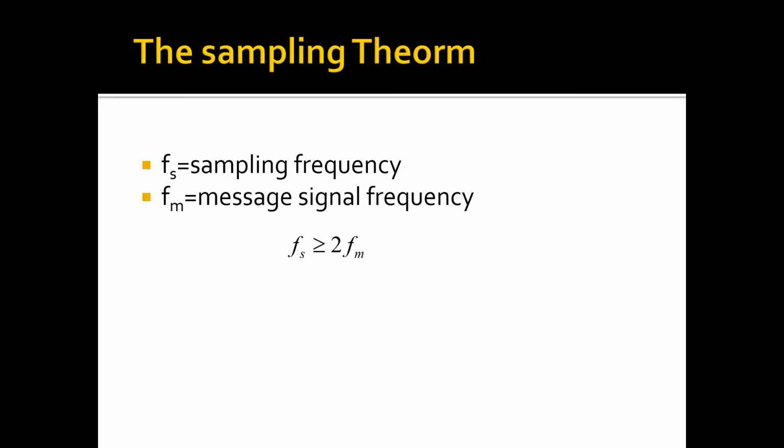When Fs is the sampling frequency and Fm is the frequency of the message signal or the signal carrying the information, then the sampling frequency Fs should be greater than or equal to 2 Fm, or Fm should be less than or equal to Fs by 2. Thus, when Fs is equal to 2 Fm or Fm is equal to Fs by 2, we call that the Nyquist frequency.